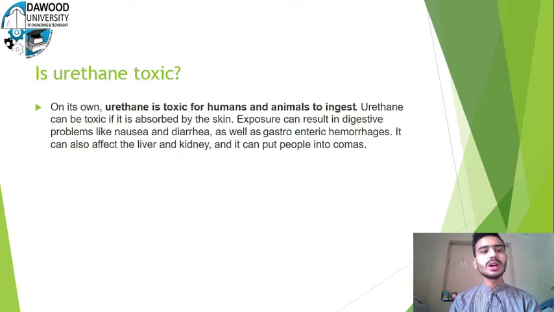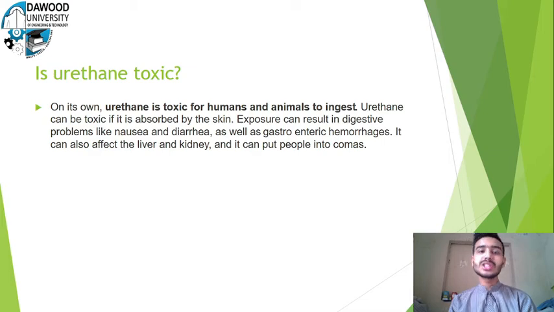So let's come to the urethane effects on humans and animals. On its own, urethane is toxic for humans and animals to ingest, meaning to inhale. Urethane can also be toxic if it is absorbed by the skin. Exposure can result in digestive problems like nausea and diarrhea, as well as gastroenteric hemorrhage. It can affect the brain system, the liver and kidney, and it can put people into comas in adverse cases.